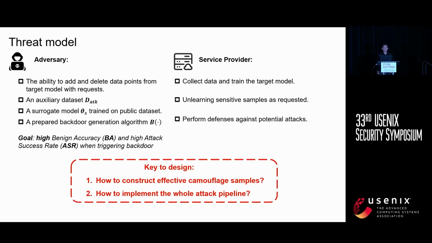Considering the motivations and threat models mentioned above, we claim there are two key elements crucial to designing UBA-Inf. The first is to create effective camouflage samples to hide and later activate the backdoor. And the second is to execute the full attack pipeline, which includes training, inference, and machine unlearning.